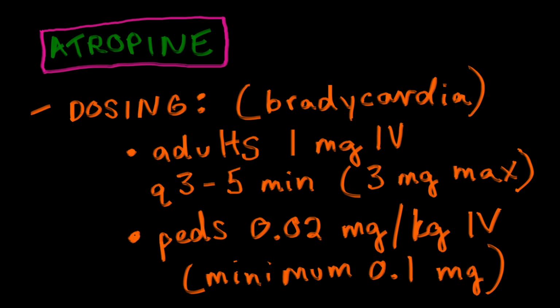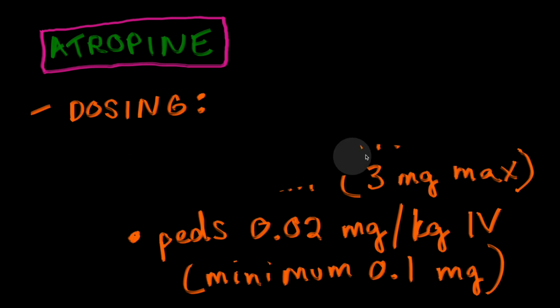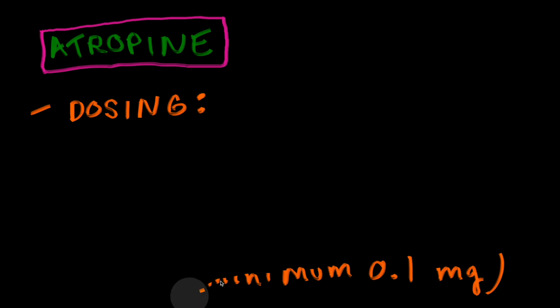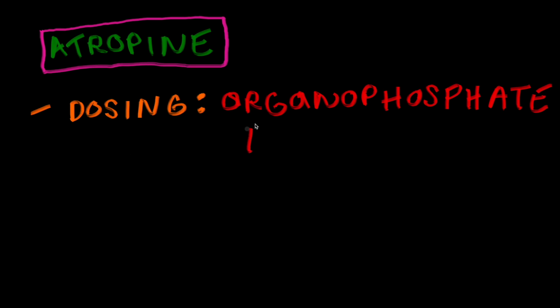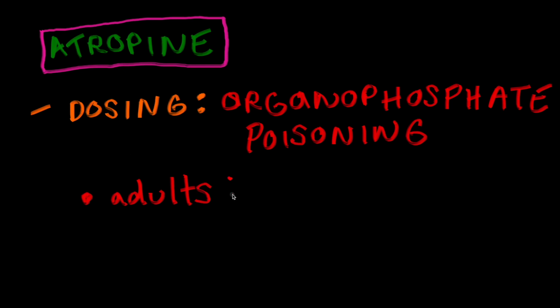Again, this is for bradycardia, not necessarily for organophosphate poisoning, which is what we're going to be talking about next, which, again, is a type of acetylcholinesterase inhibitor. And this is good to know if you're a provider that works in EMS or is in the military, because organophosphate poisoning can be seen in terrorist attacks.